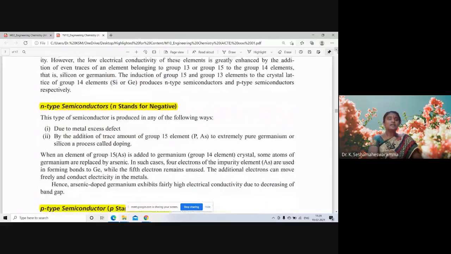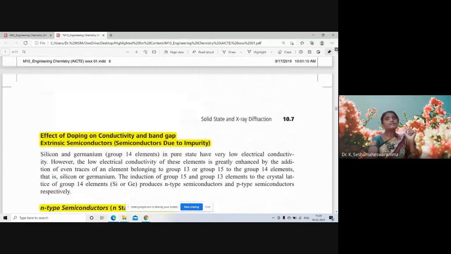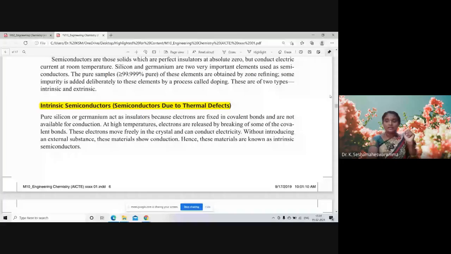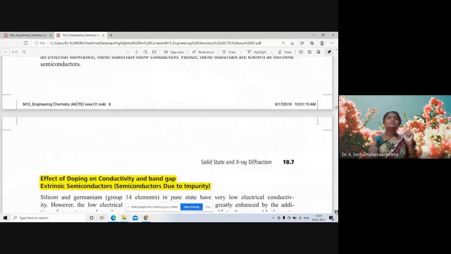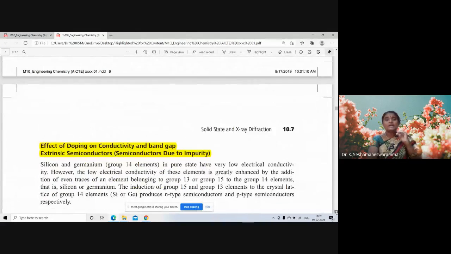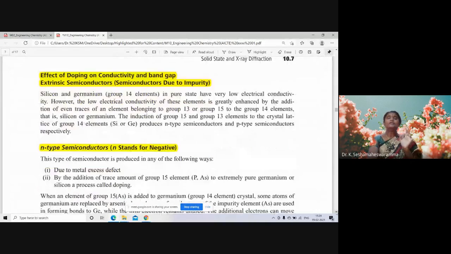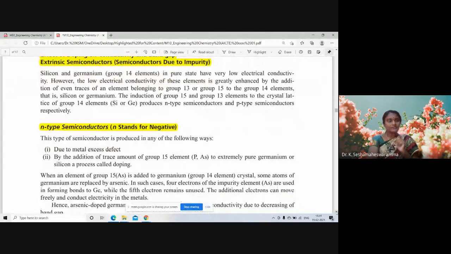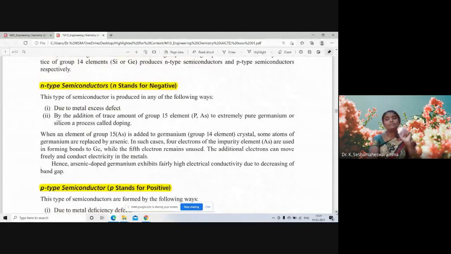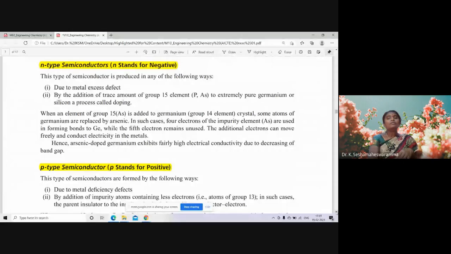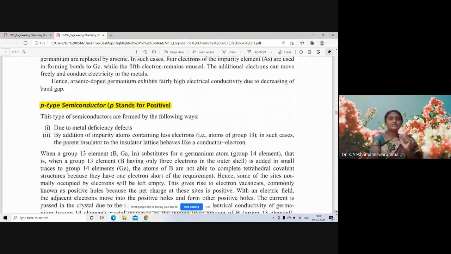Broadly, semiconductors are classified into intrinsic semiconductors, that is due to the thermal defects, and another one is the extrinsic semiconductors. These are due to doping or impurity. Extrinsic semiconductors are further divided into N-type semiconductors and then P-type semiconductors. Which one we are adding or doping? Either 13 group, if we are doping, P-type semiconductors are formed. If we are doping 15 group elements, N-type semiconductors are formed.